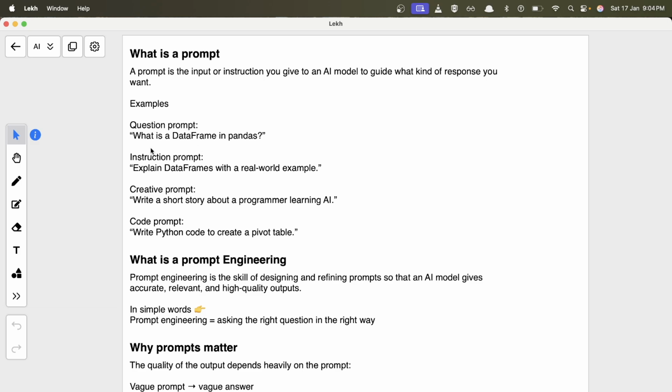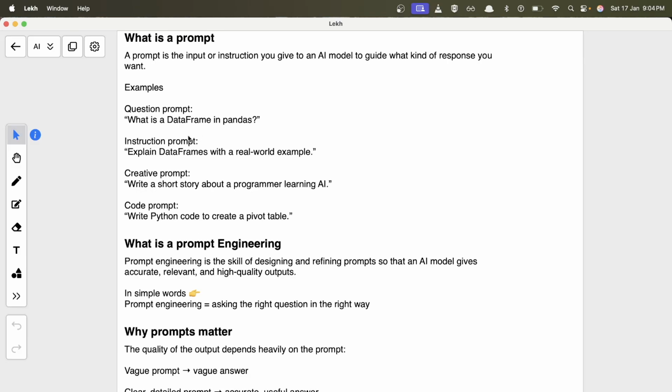These are not the only four categories. There can be different types of prompts based on your intention, the context and the role you are providing in the prompt to the AI. For example, in a question prompt, you ask a question, like what is a data frame in pandas, where you are querying something and you expect an answer. An instruction prompt is where you give some instruction, like explain data frame with a real world example. It's not in terms of a question, just because you are asking for the same thing but the tone changes. That's why the category of the prompt changes.